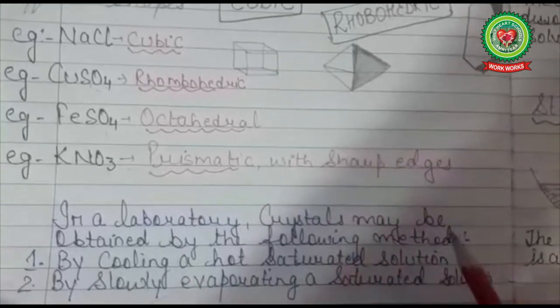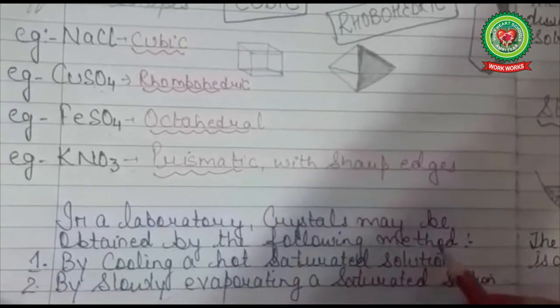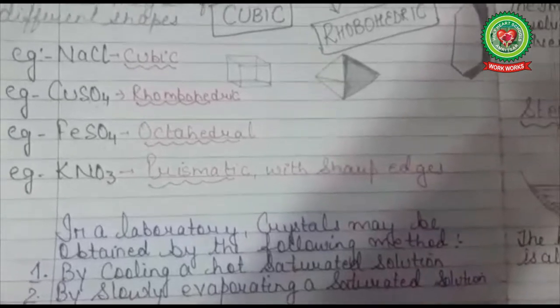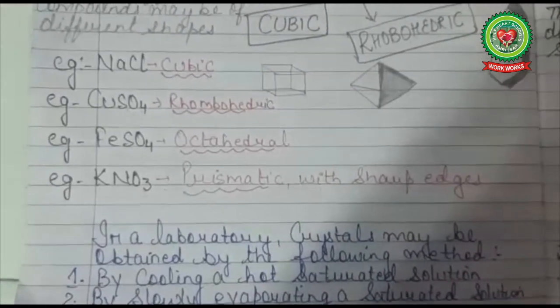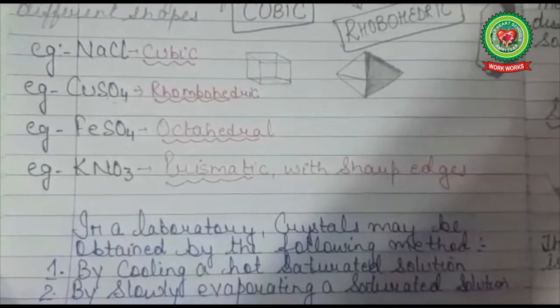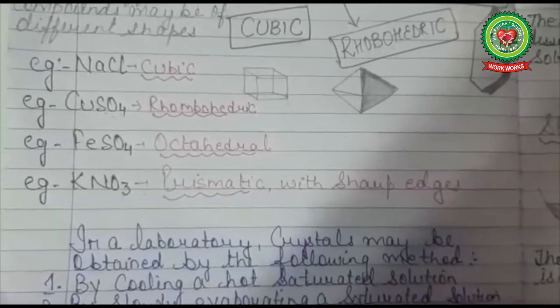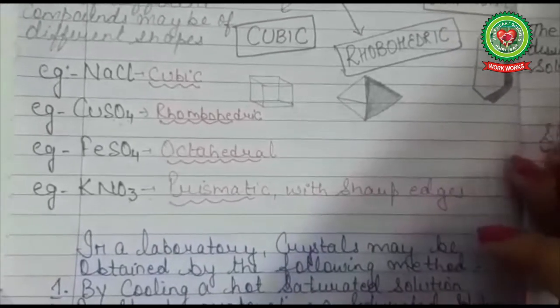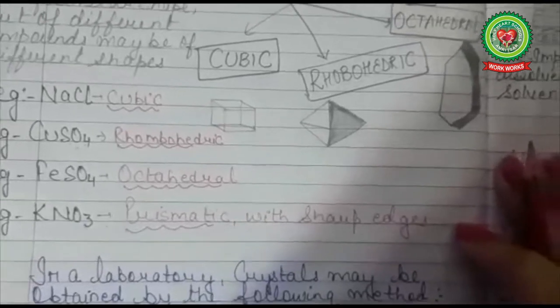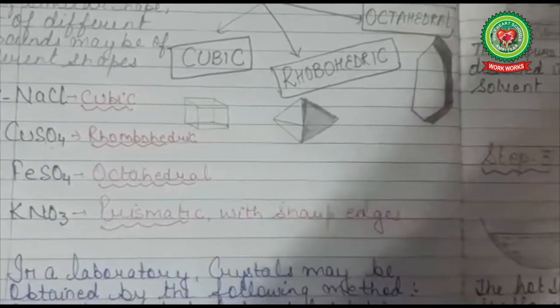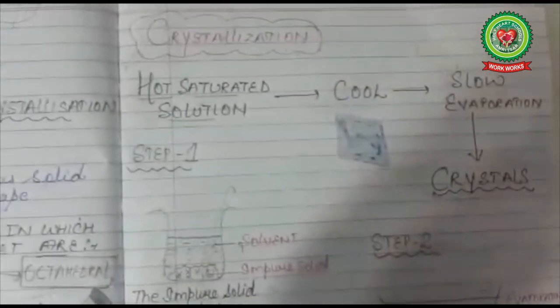In labs, crystals may be obtained by the following methods: by cooling a hot saturated solution or by slowly evaporating a saturated solution. Now let us come to the next topic. That's how we form crystals. Crystals are formed by a process, that is crystallization. Now we discuss the process.